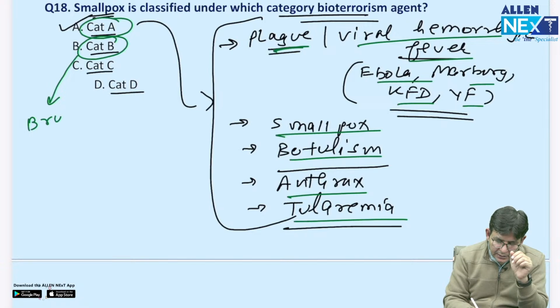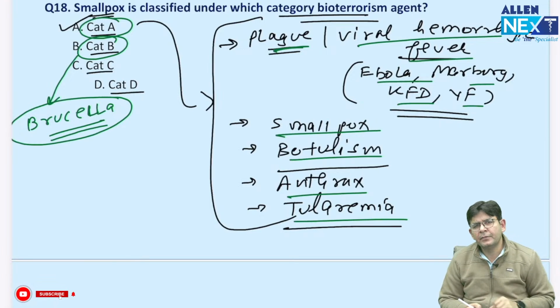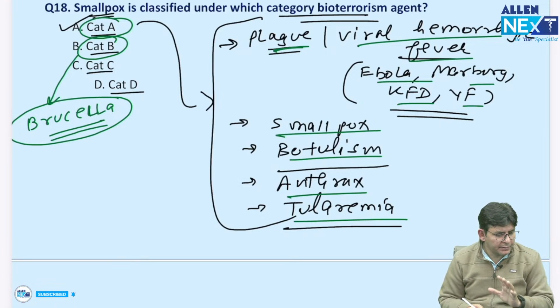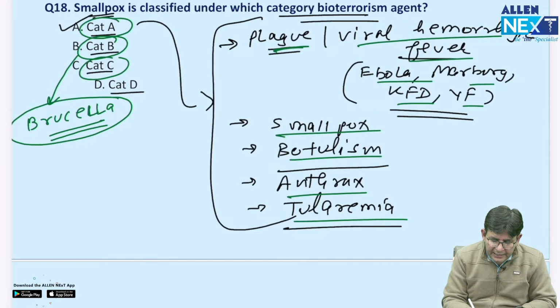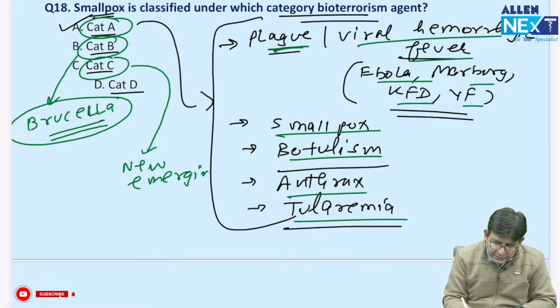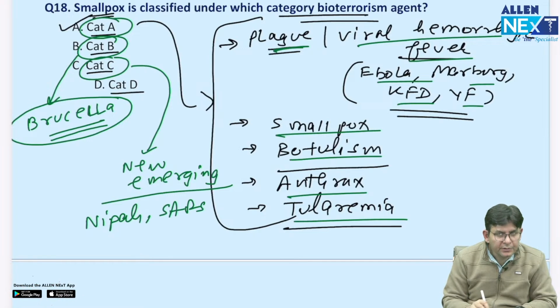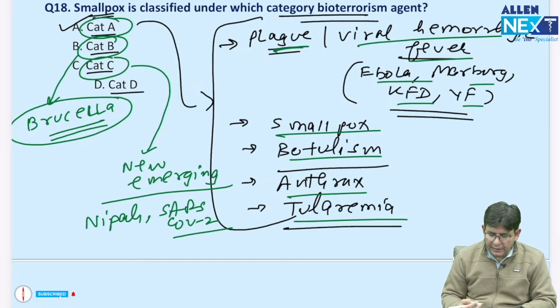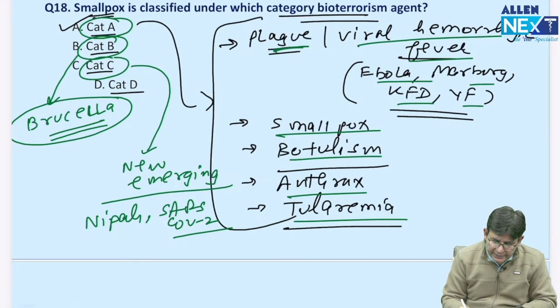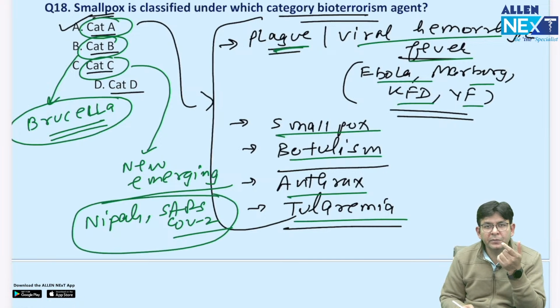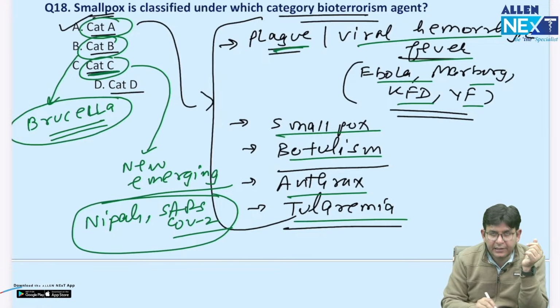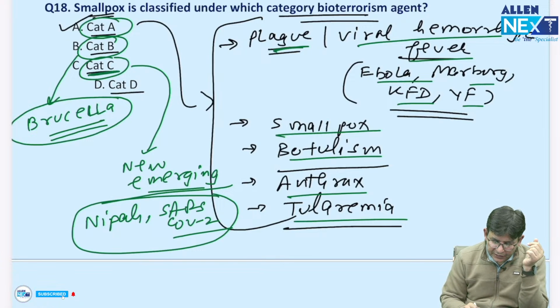And regarding category B, only one question is being asked, and that particular question is what? That brucella comes in which particular category? So remember, brucella comes in category B, and a whole lot of list is there. No need to remember that particular one. Then category C is there, the new emerging ones. The new emerging ones is which one? Nipah, okay, SARS-CoV-2 you can keep here in category C, and all others which you think are coming up and can pose a challenge to us. The new emerging threats are kept in which category? Category C. So new emerging ones in category C.